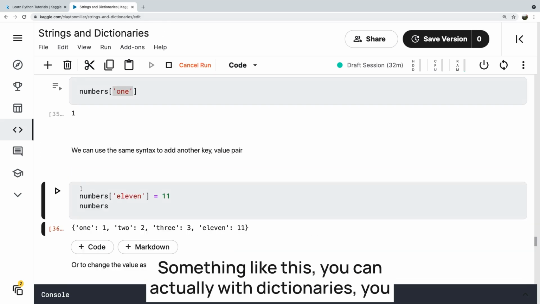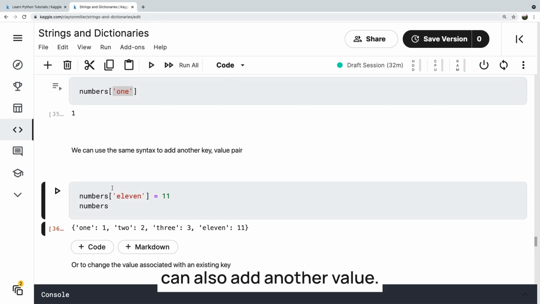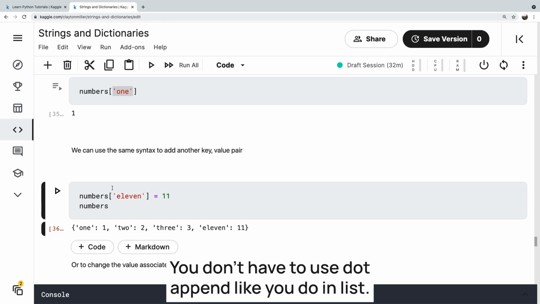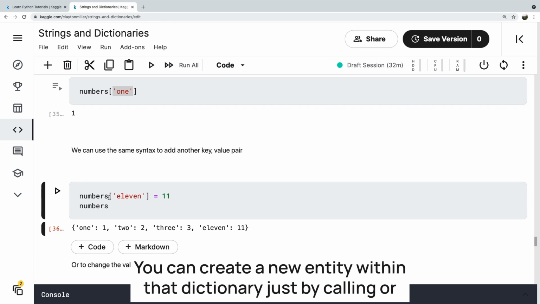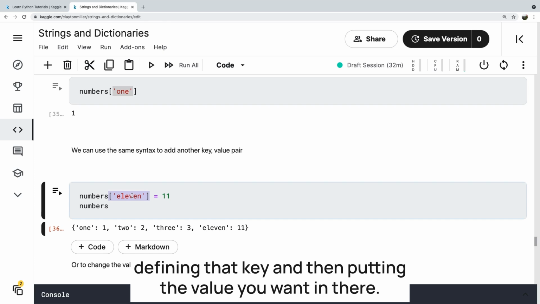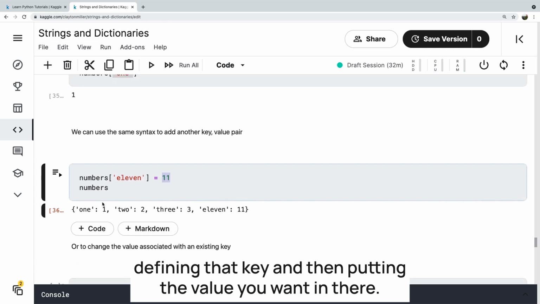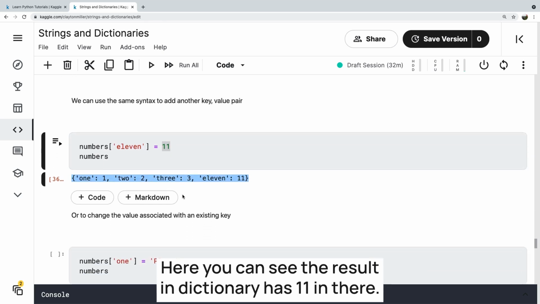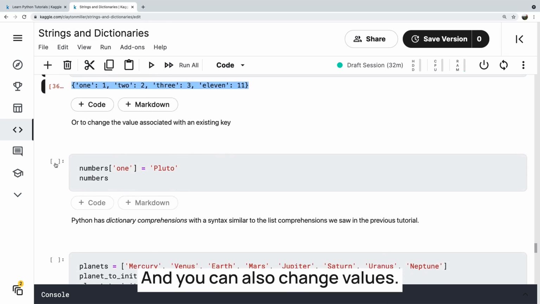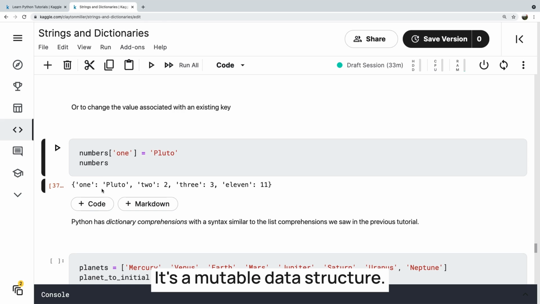Something like this, with dictionaries, you can also add another value. You don't have to use .append like you do in list. You can create a new entity within that dictionary just by calling or defining that key and then putting the value you want in there. Here you can see the resultant dictionary has 11 in there. And you can also change values. It's a mutable data structure.